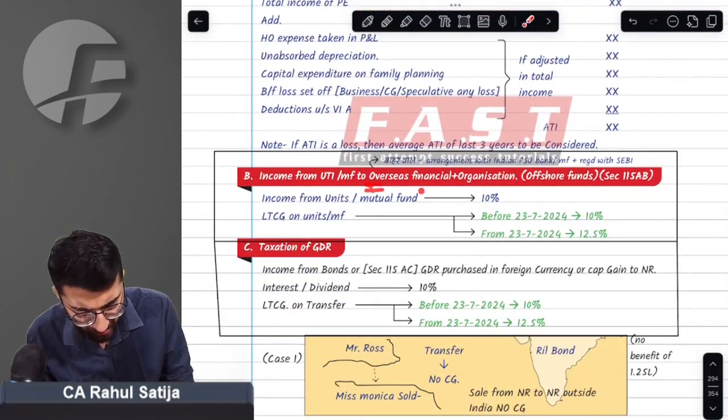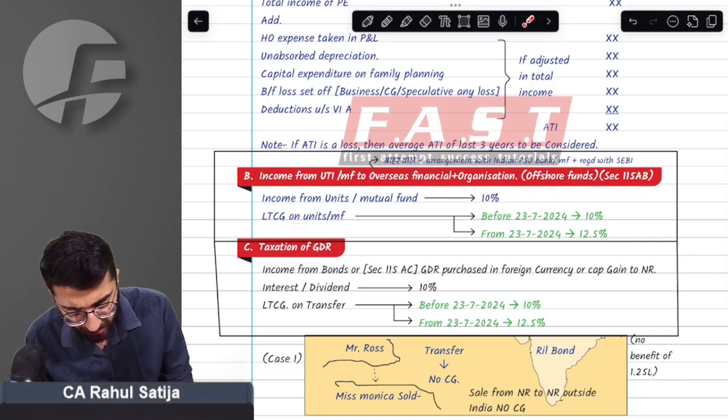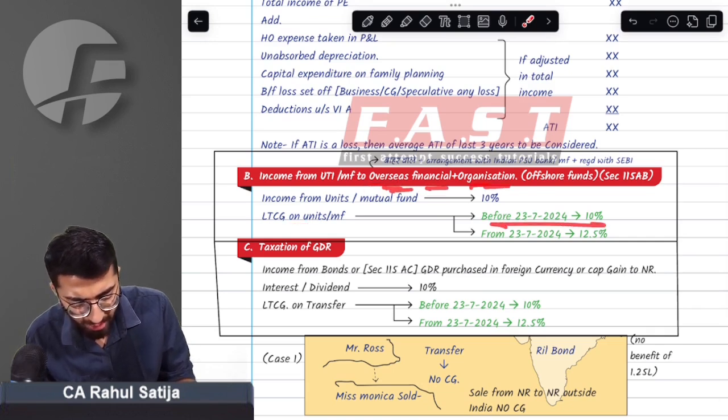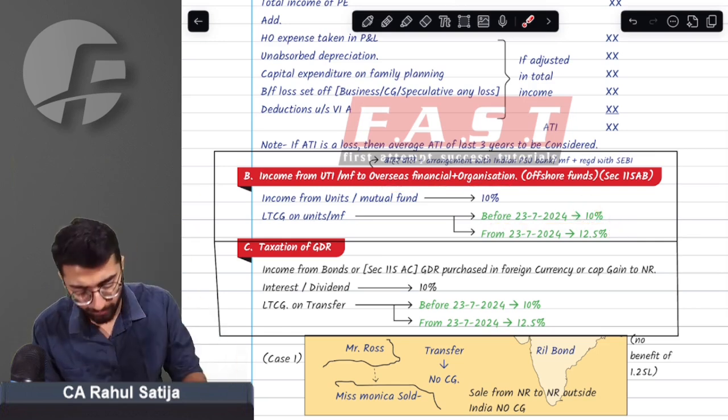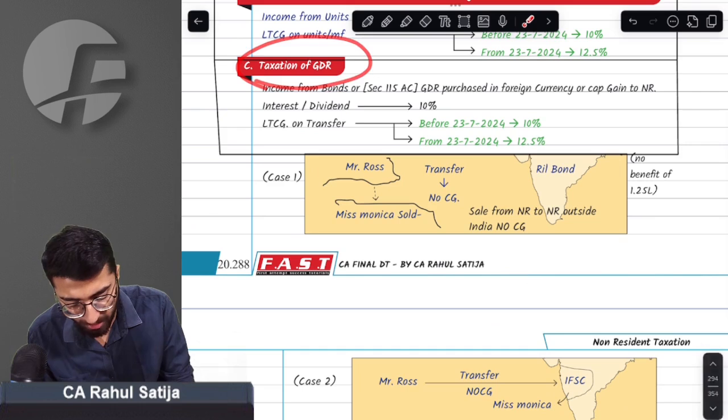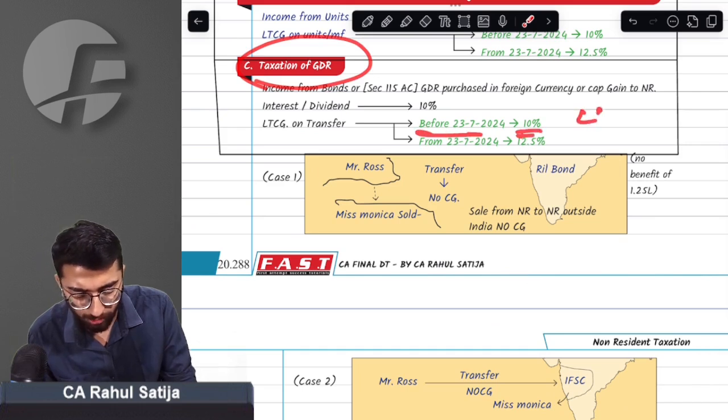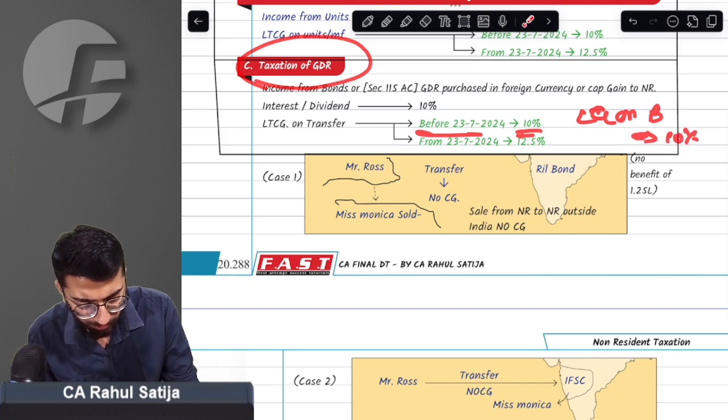Yes, yes. Any long-term capital gain income on overseas financial organization: earlier it was 10%, now it is increased to 12.5% with effect from 23rd July. Similarly for bond GDR, capital gain on bond GDR was taxable at 10%, but it has been increased to 12.5% with effect from 23rd July.